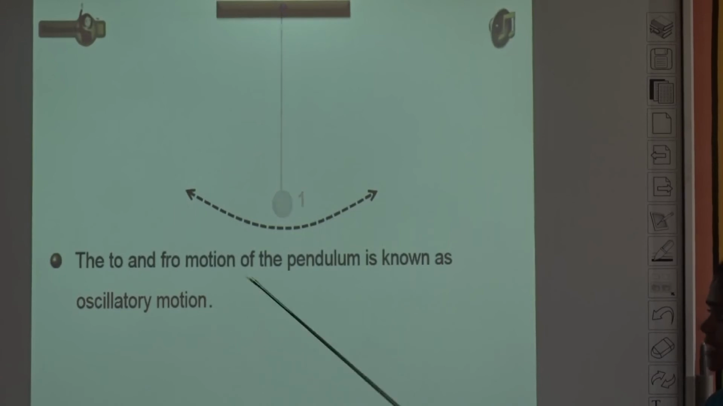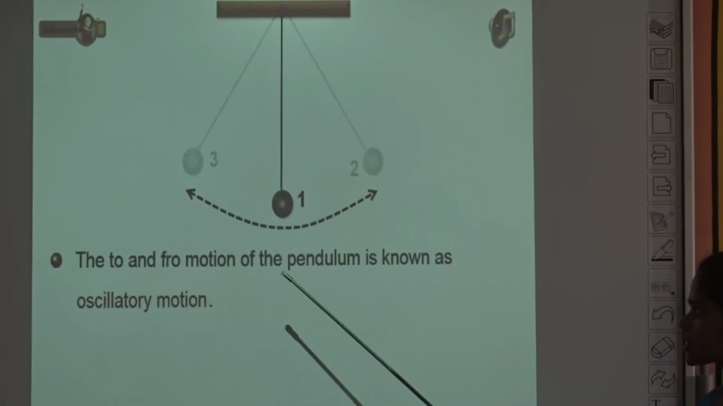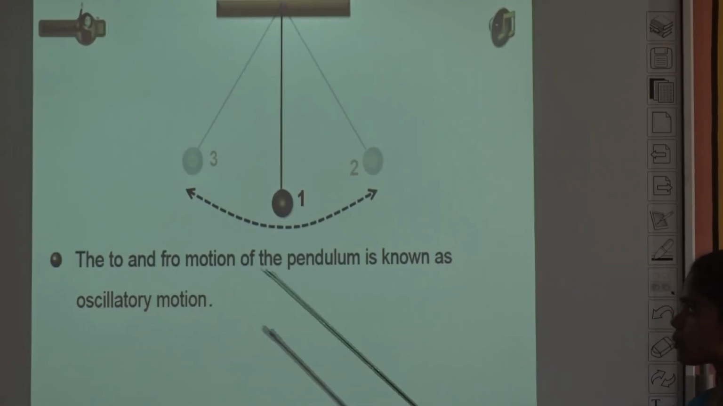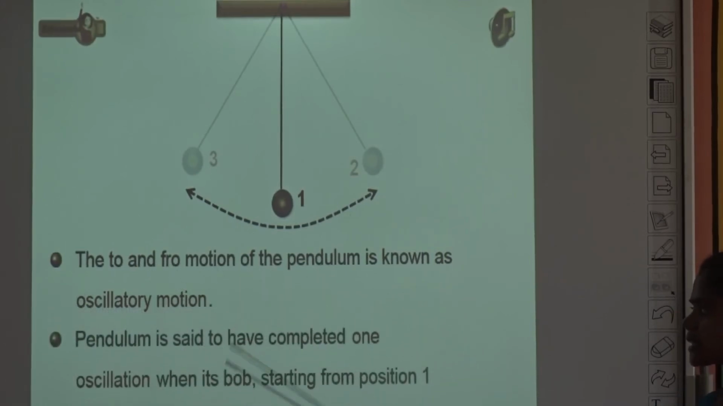What is called oscillatory motion? A to and fro motion of a pendulum is known as oscillatory motion.